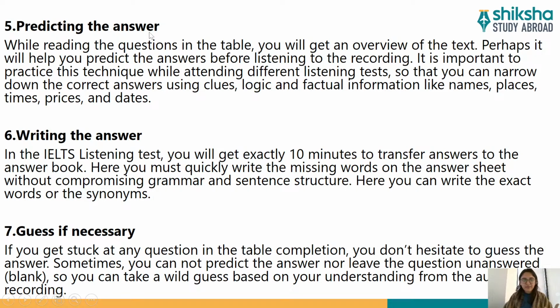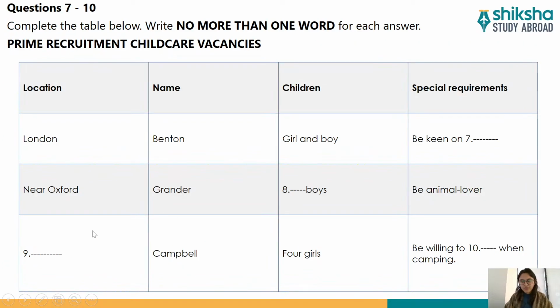Predicting the answer, again, make a guess. Writing the answer, of course, without writing you won't be able to get marks. So yes, this is a very simple general tip. Guess if necessary. Again, I have told you how important guessing is. So if I show you the sample question now, this is how a table completion question will look. A table actually consists of rows and columns, right? We all know that. We have been studying tables even in mathematics, even in physics, and all of our subjects, right? So here it comes in IELTS listening as well.